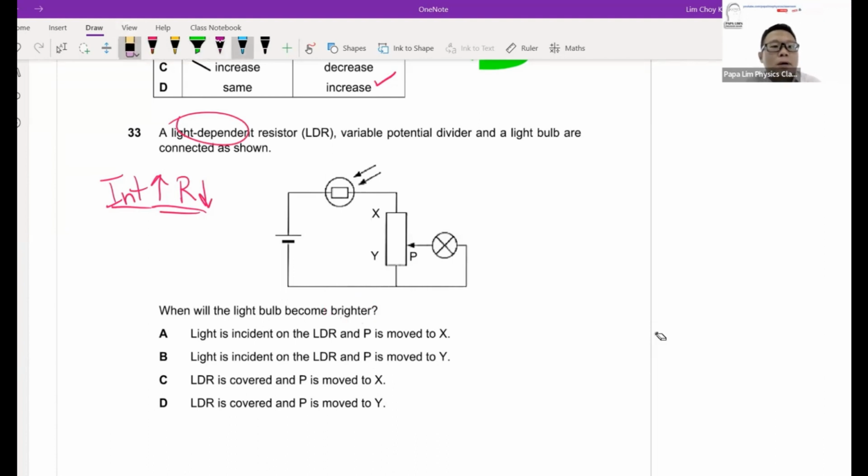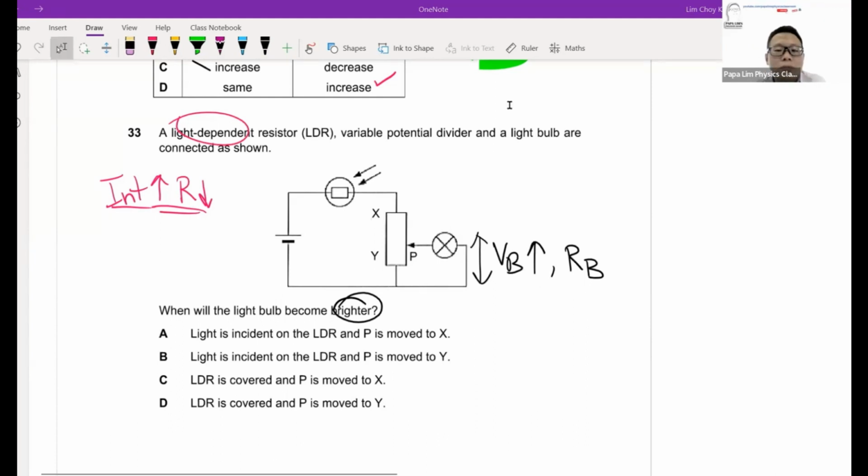So what do I mean by brighter? Based on potential divider, if I want the light bulb to be brighter, it means the voltage across the bulb must increase. If you reverse the thinking, for V bulb to be high, the resistance across B has to be increased. So the jockey, or the point here, must go up to X to have a higher resistance, which means my P has to increase to X.